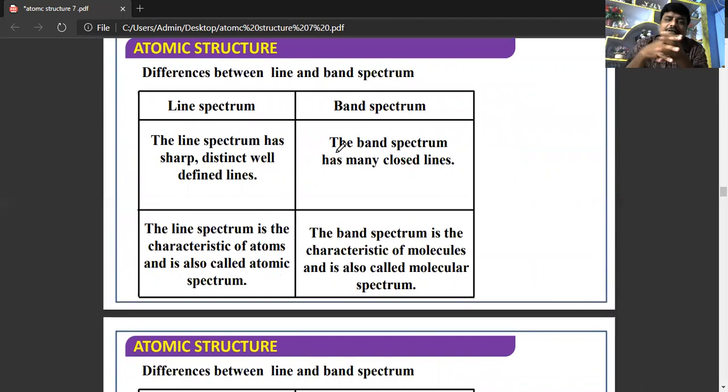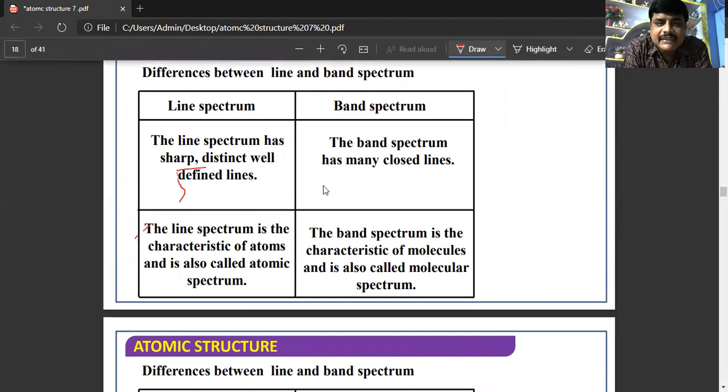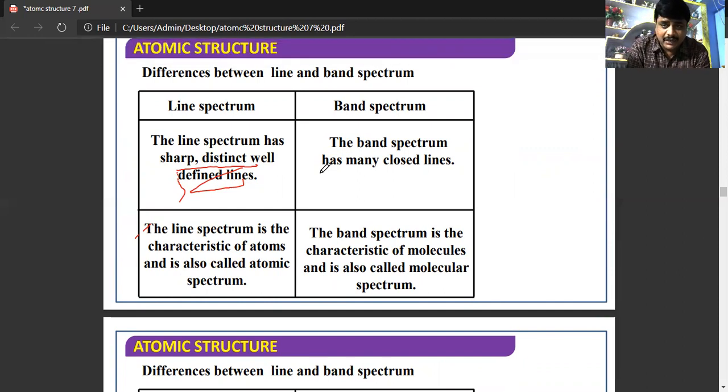When we see the differences between line spectrum and band spectrum, the line spectrum has sharp, distinct, well-defined lines, observed in the form of single lines, whereas the band spectrum, because it is formed by molecules, has many closely spaced lines.